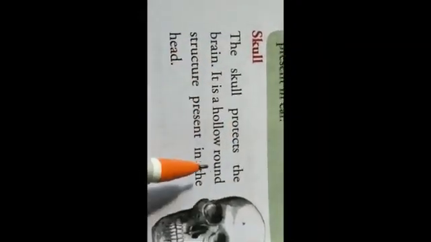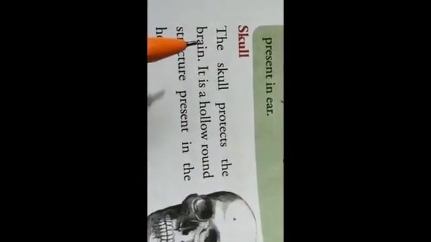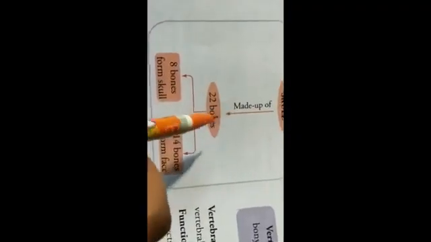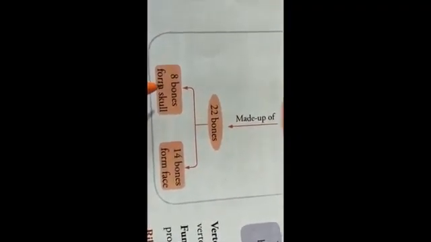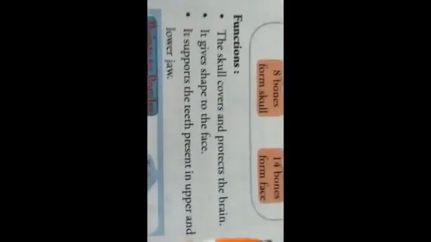It is the hollow round structure present in the head. So if somebody asks you what is skull, skull is a hollow round structure present in the head which protects the brain. Okay, this would be the answer. So let's revise once more. The skull is made up of 22 bones, 8 bones from the brain box, and 14 bones from the face.